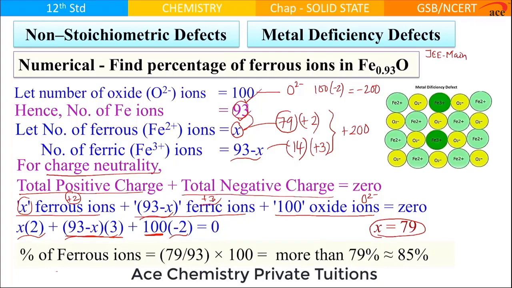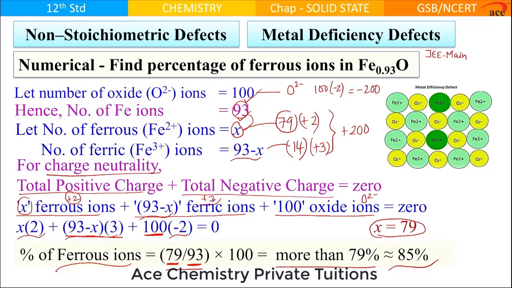So, if you calculate, the number of ferrous ions is 79 out of a total of 93 Fe ions. We know that if you use small algebra, the answer has to be more than 79 percent. If you use a calculator, approximately the answer is 85%.